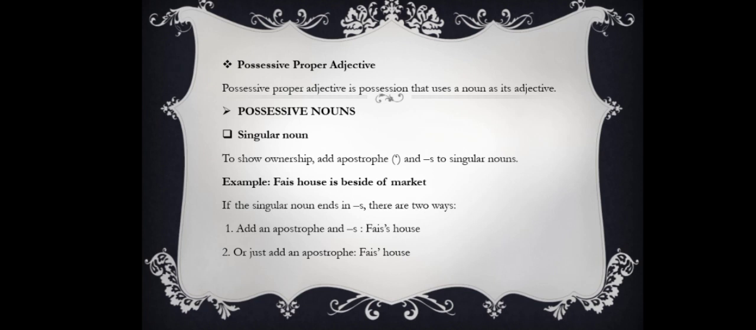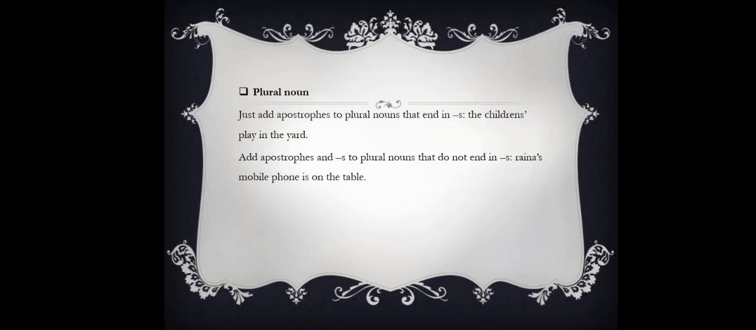And then the second is possessive proper adjective. Possessive proper adjectives use a noun as its adjective. Possessive nouns of possessive proper adjective are divided into 2, that is singular noun and plural noun. The example of singular noun, that is: the house is beside the market. And then the example of plural noun, that is: the children's play in the yard.